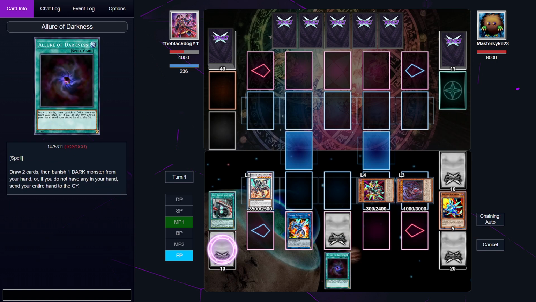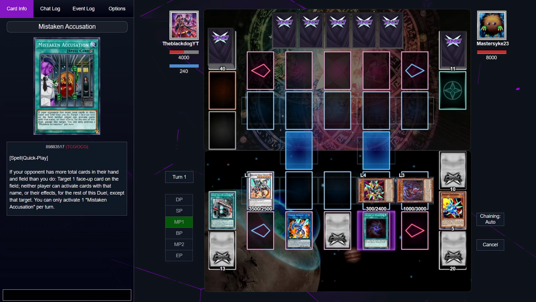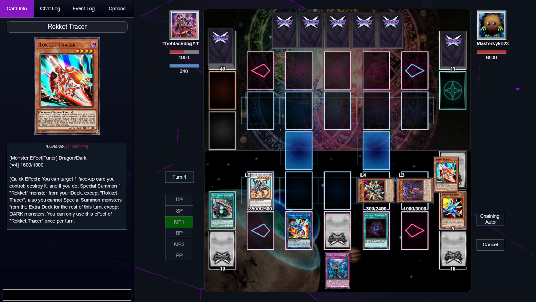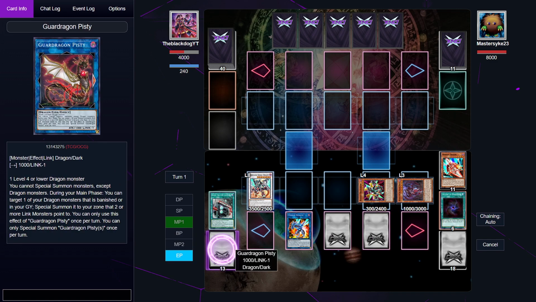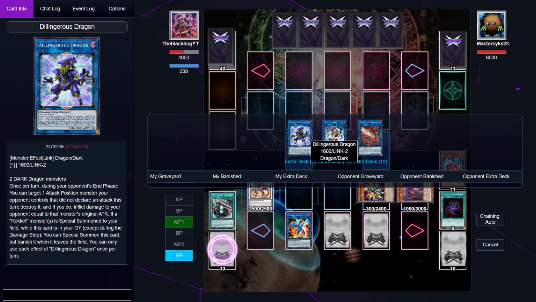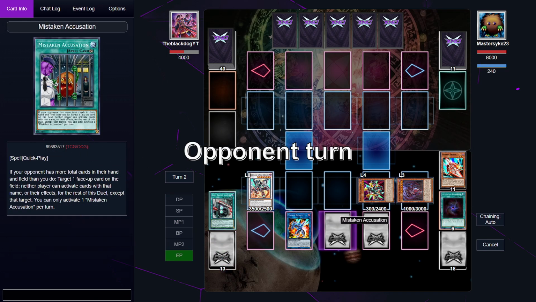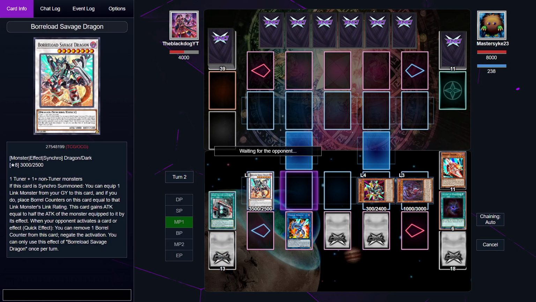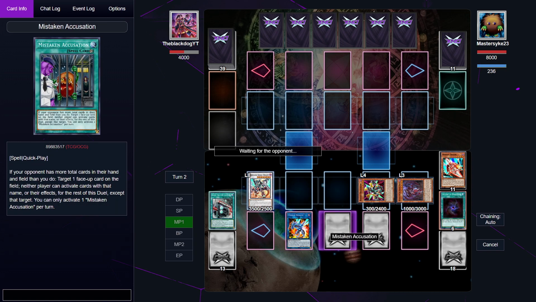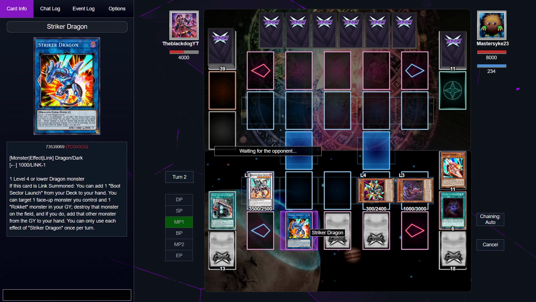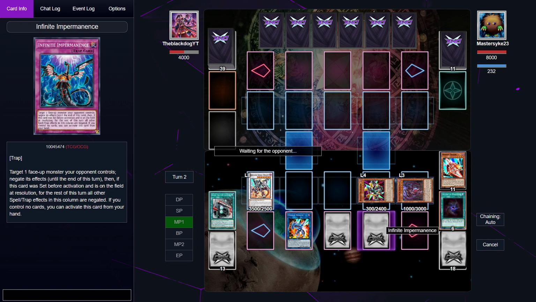I'm going to activate Allure of Darkness, hoping it misses. It didn't, okay. Then I'm going to set 1 more card. That's it. I'm just going to end my turn. It's alright, we have a free interactive board. 3, 4, 5, 6, 7 cards we control.